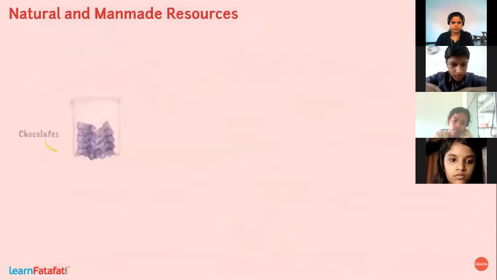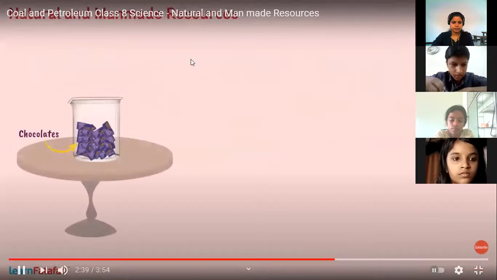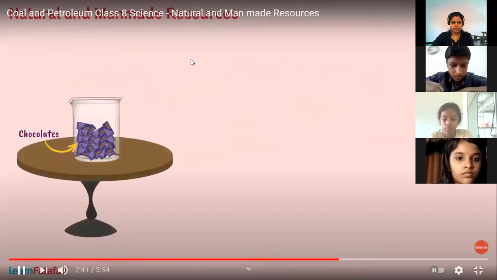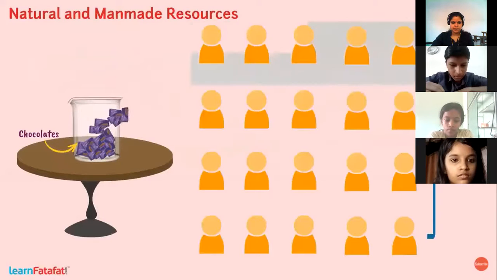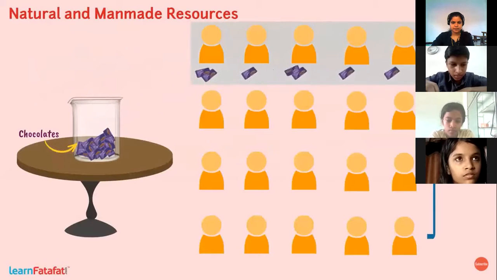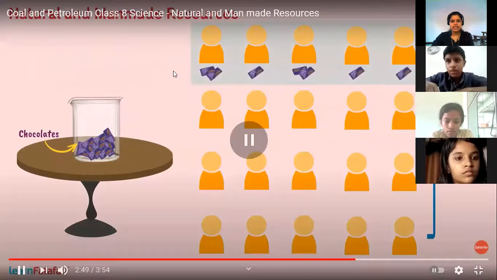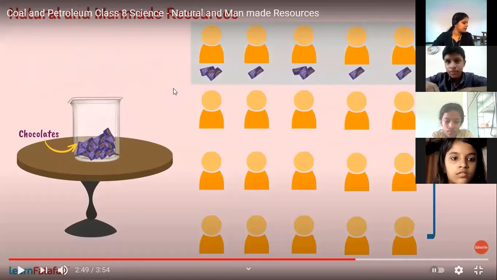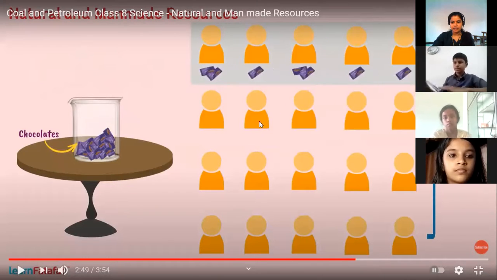Suppose a jar full of chocolates is kept on a table. First 5 students are allowed to take chocolates. They took as many as they can. This is the activity that was given at the beginning of this lesson, activity 5.2. Do you remember that? I said about this activity. Dividing students into different groups and considering them as the consumers. Okay.